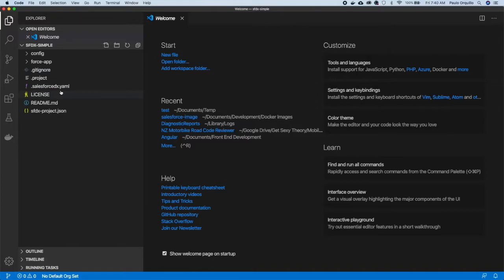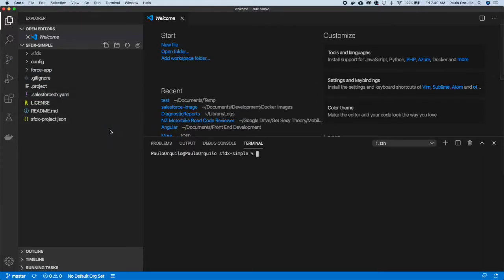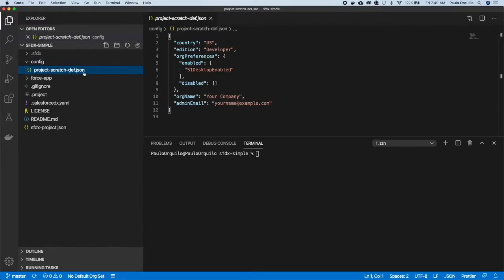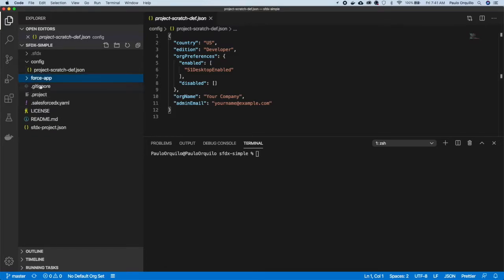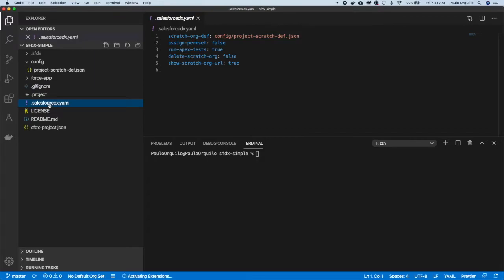Alright, that's fine. So I'm going to open up the terminal again. I'm inside the SFDX that we just cloned. And you would see that there's a config folder structure here, which contains a project scratch definition file. It contains all these details. And this would be the metadata that we'll be working on, that we want to deploy to the scratch org. It also contains some gitignore files, and some YAML file that's used for the deployment.